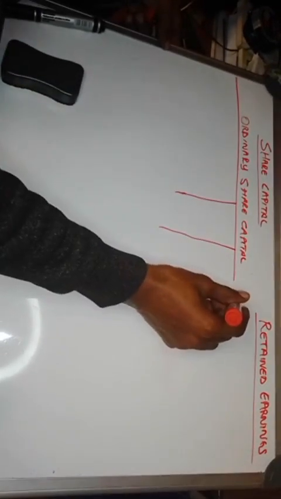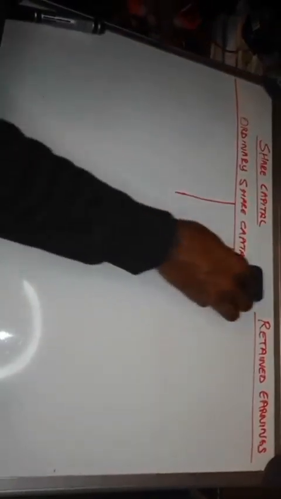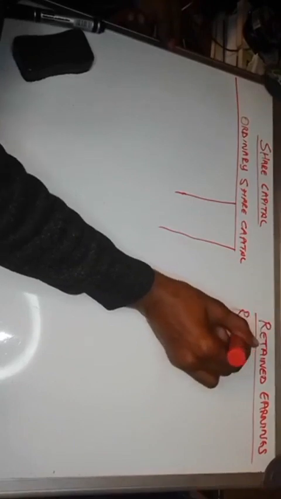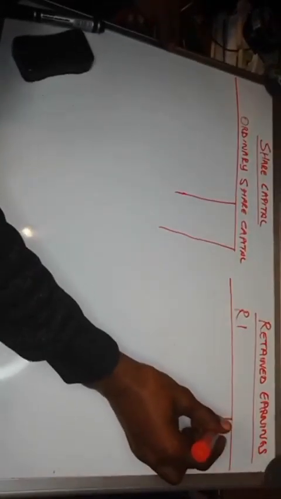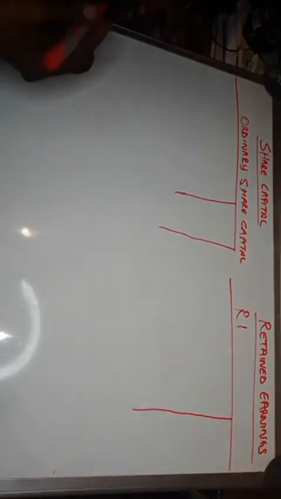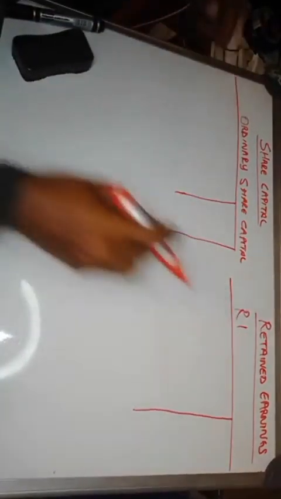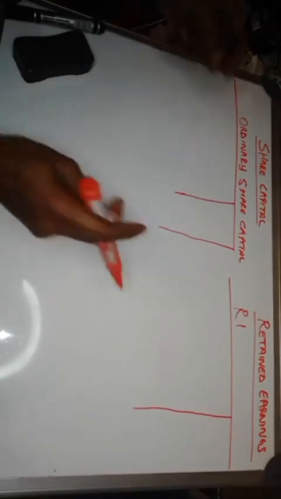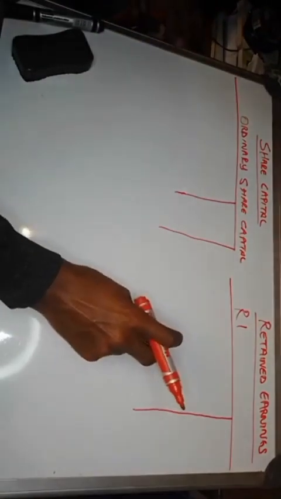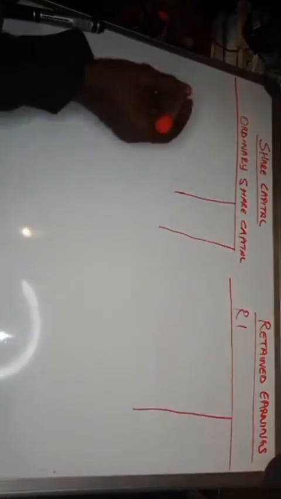Now we look at the information given. So I'll just say RI, which stands for retained income, right? Now let's look at the information. So these are two different workings. This one responds to the ordinary share capital and this one responds to the retained earnings. So I'm just saving space.